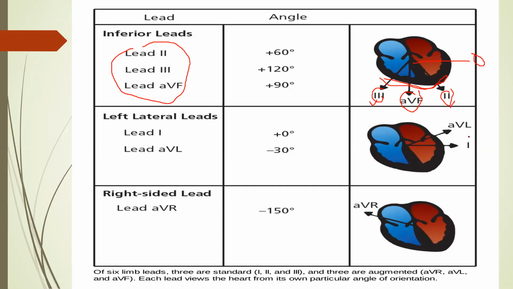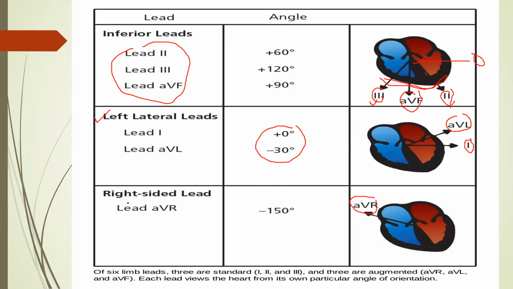Now, if you see 1 and AVL, 1 was at 0 degrees, AVL was at minus 30. Okay, so these are on the lateral surface of the heart. So what we call them is the left lateral limb leads, because in the chest leads also there were V5, V6 on the lateral side. And AVR is on the right side.